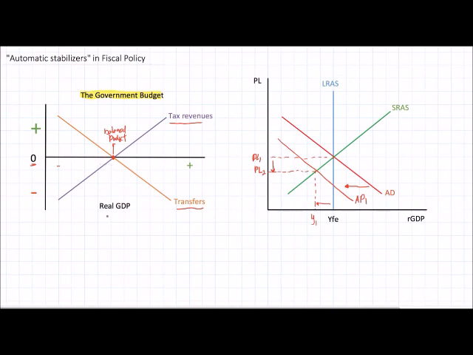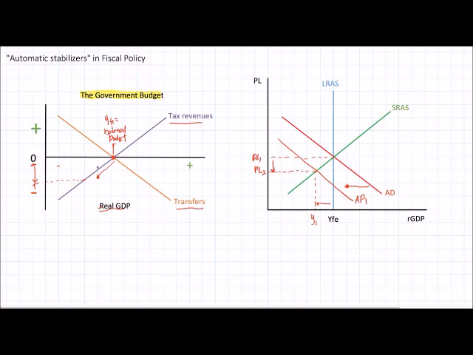What happens when real GDP falls? Well, real GDP falling means national income is falling. Therefore, there's less taxes being collected. Tax revenues are automatically going to decrease when people start losing their jobs and people's incomes start to fall. So as output falls to Y1, remember, here we started at YFE, we had a balanced budget. As output falls to Y1, we're going to see tax revenues decrease as people lose their jobs and people's incomes start to fall due to reduced demand in the economy. So there'll be a decrease in tax revenues.